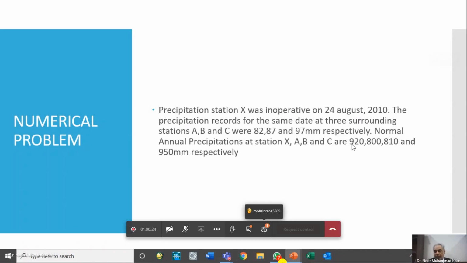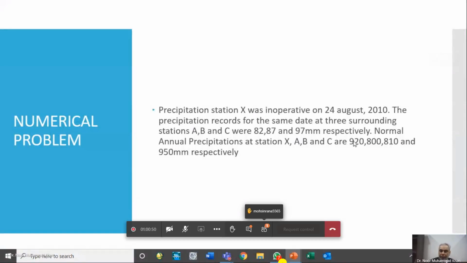10% of this, 920 का 10% क्या बनेगा? 92. So 92 is the 10%. No, you do not need to take 10% of the others now. Only 10% of X we have to calculate, that is 92.